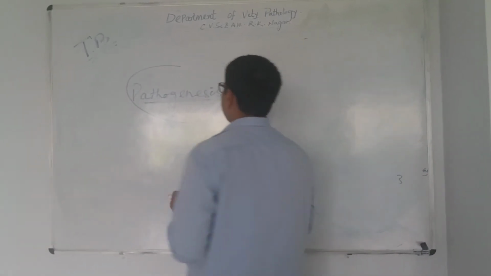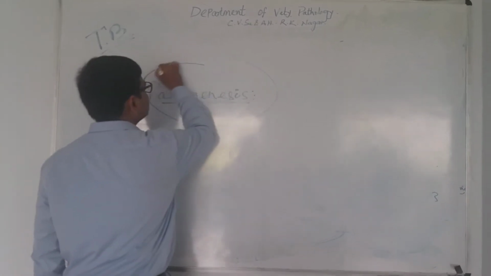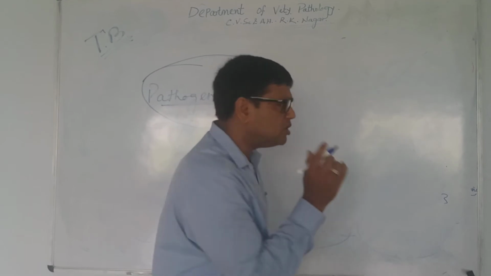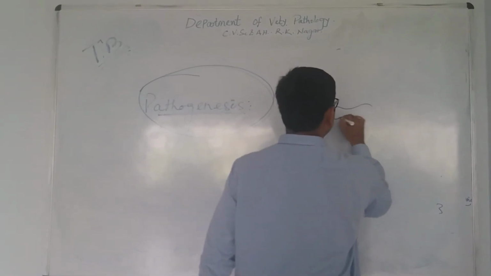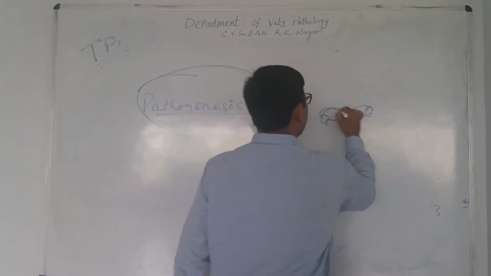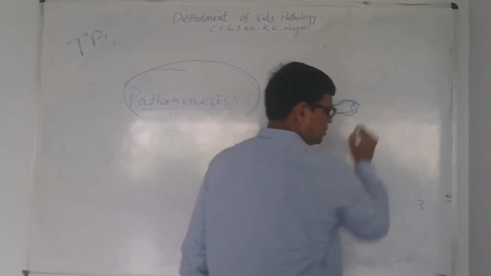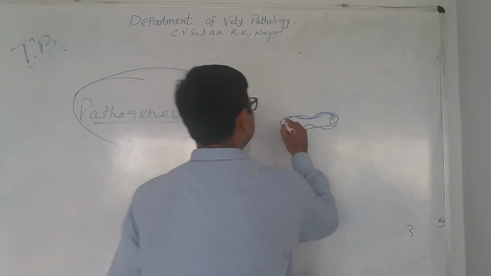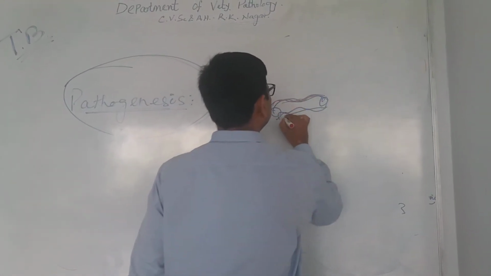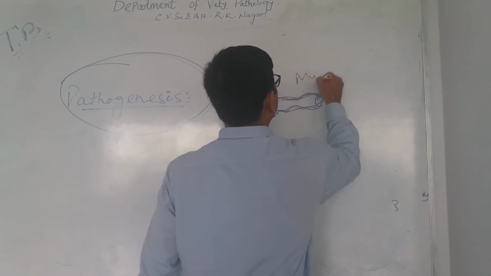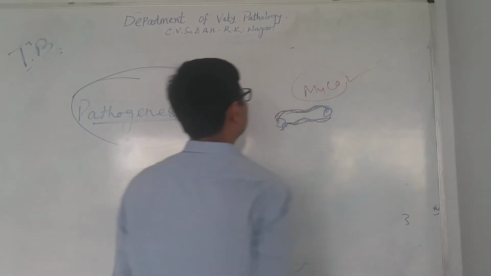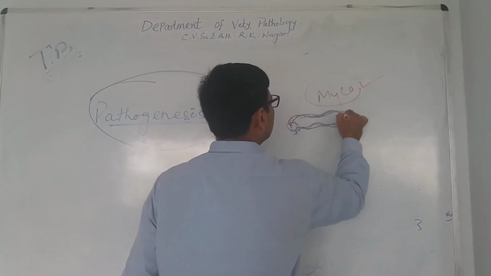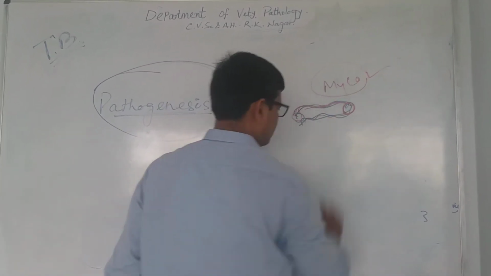Before going into details, I would like to mention here that pathogenesis mostly depends upon a few molecules present in the outer membrane of this organism. Suppose this is a TB organism. In the outer membrane of this organism, a few molecules are present. They are responsible for the major pathogenic process of this disease. Suppose this is Mycobacterium. It is rod shaped, we can say slender-like, and generally we see it in clumps.